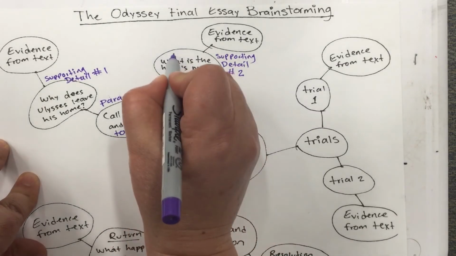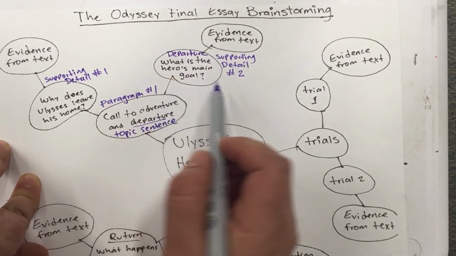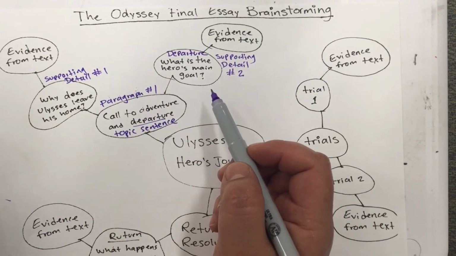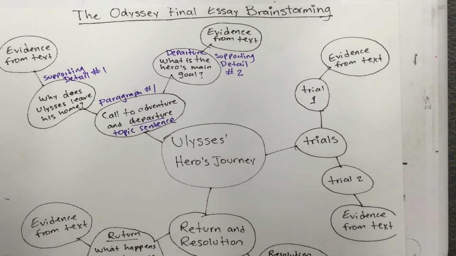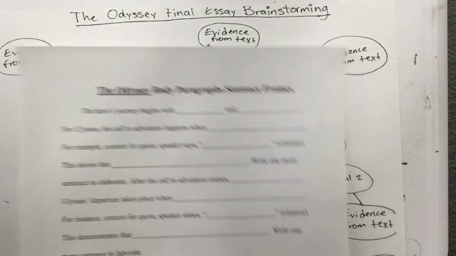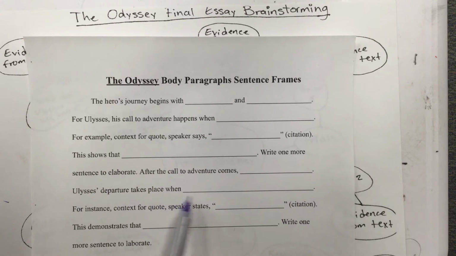This is departure right here. You have to tell me what is the hero's main goal. For Ulysses, what is his main goal in the story? What is he trying to do the whole time when he's on that journey? That will be what you use to complete this sentence. Ulysses' departure takes place when, and you tell me when he's trying to go back home, when he begins the journey back to Ithaca. That would be the answer for this one.